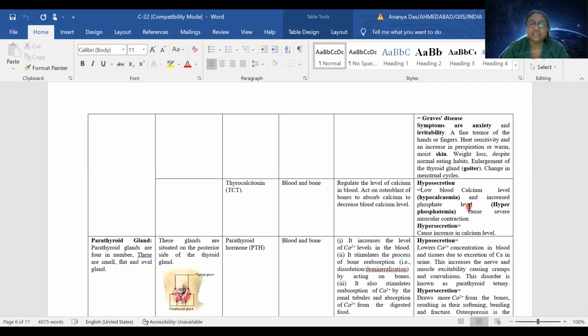So the muscles unnecessarily get contracted, and a person will feel a lot of pain. Whereas hypersecretion will cause an increase in calcium level in the blood. It will be responsible for weakening of the bone, and bones can get fractured very easily.